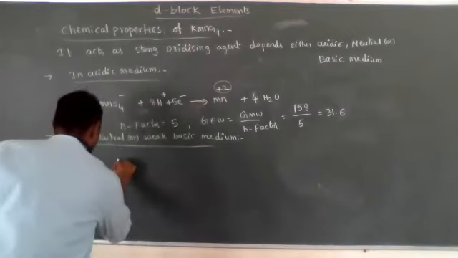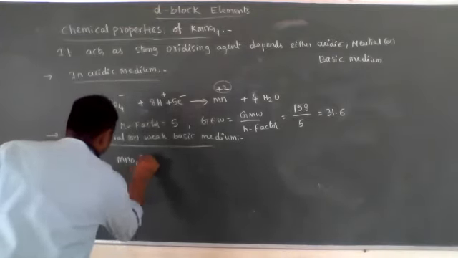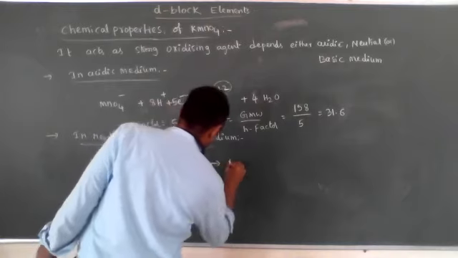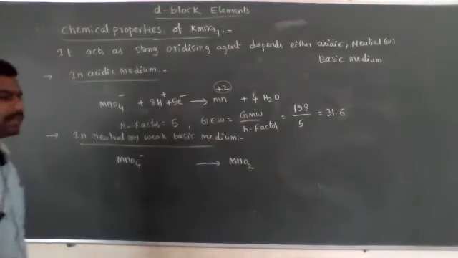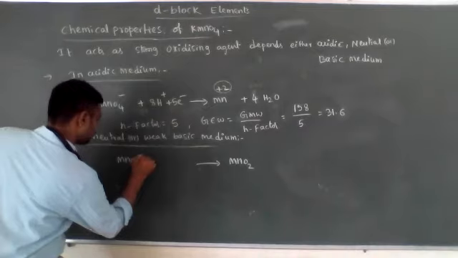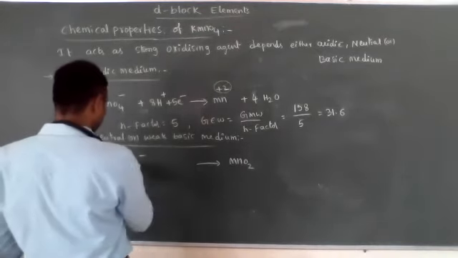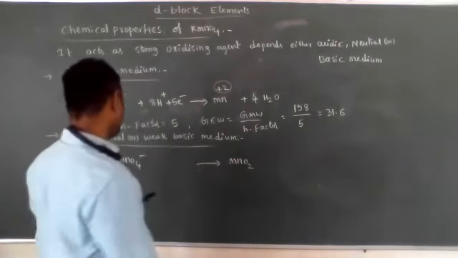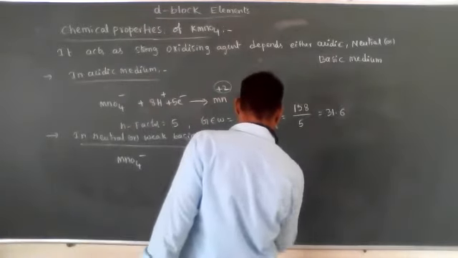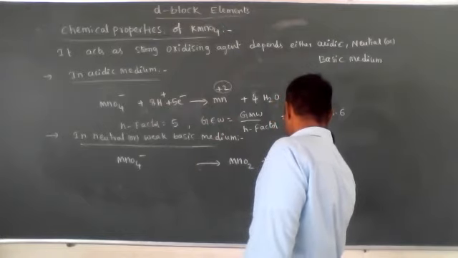The permanganate ion, MnO4 minus, is converted into MnO2, manganese dioxide. Here 4 oxygen atoms are present on one side and 2 on the other. For balancing of oxygens, we need to add water molecules, H2O.